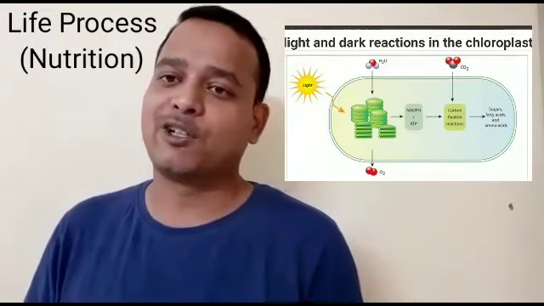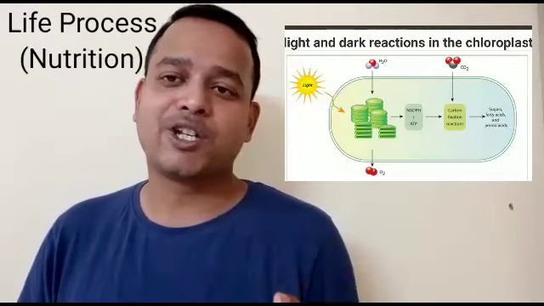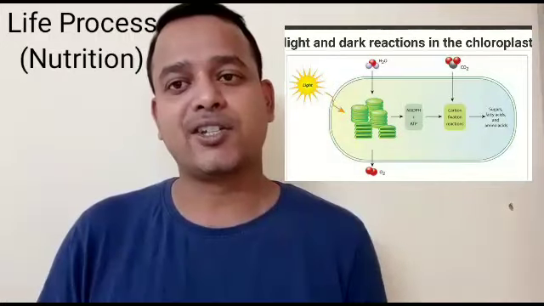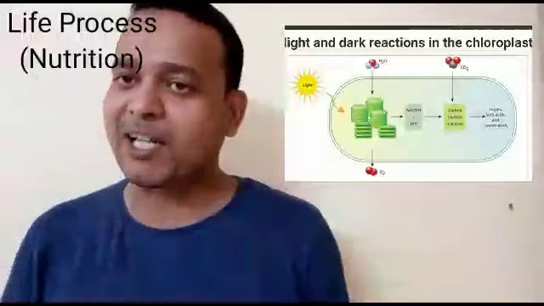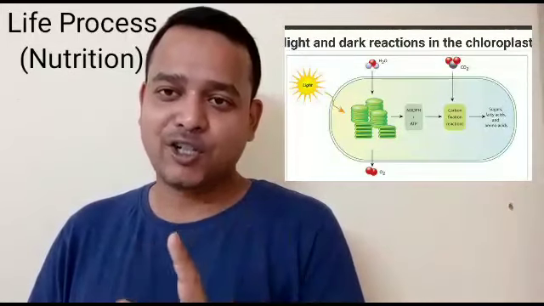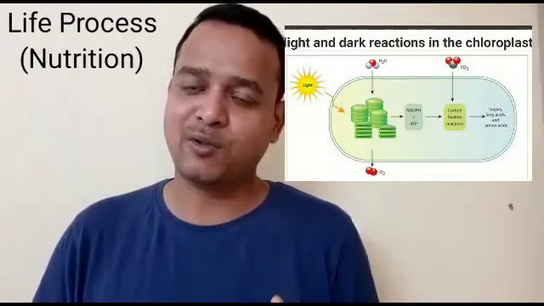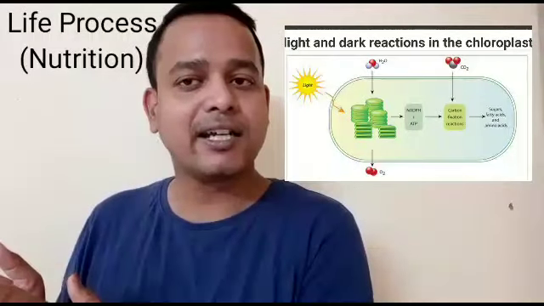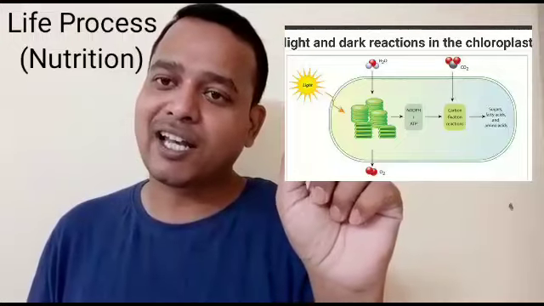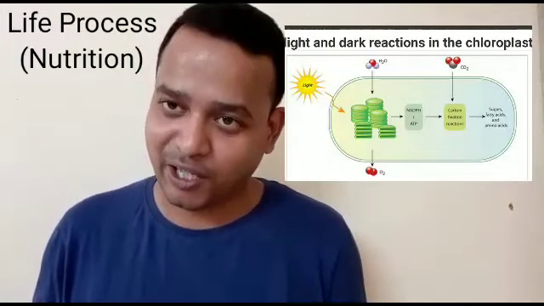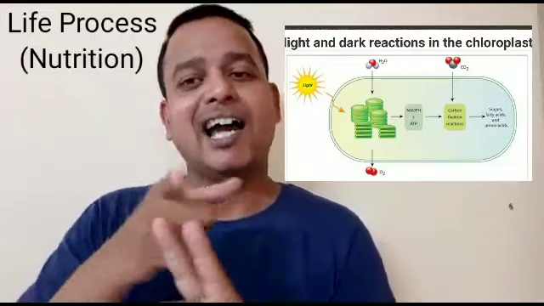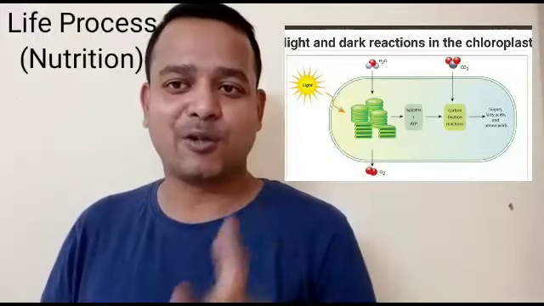Now the overall equation of photosynthesis. This equation you can say is the base. If you know the equation, you can explain photosynthesis in your own words. You don't have to memorize so many things. So remember, what is that? 6 CO2 plus 12 H2O on the reactant side combines, in the presence of sunlight and chlorophyll, to give glucose, water and oxygen, which is termed as photosynthesis.